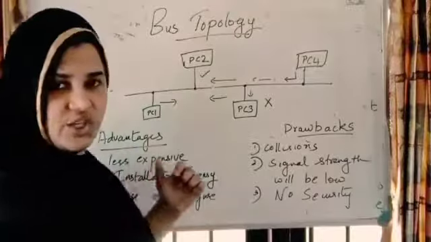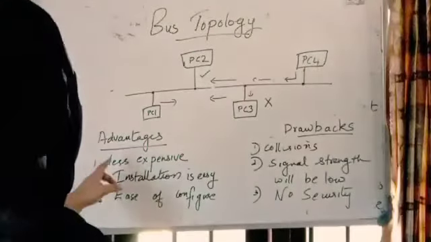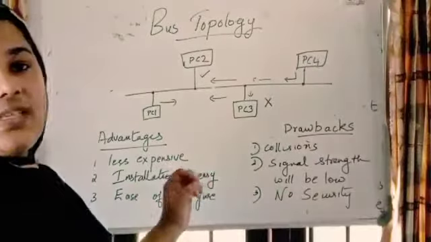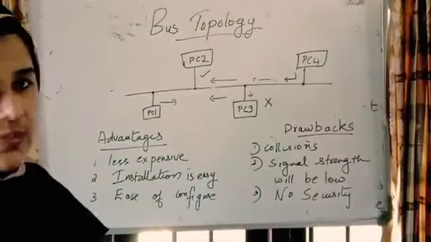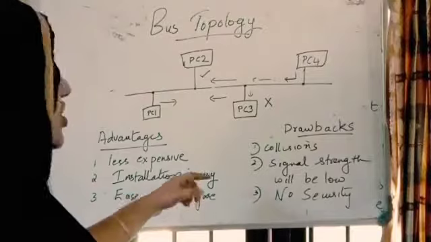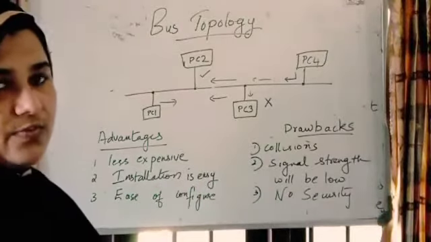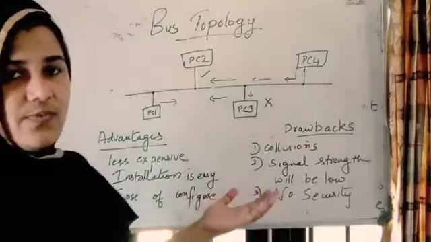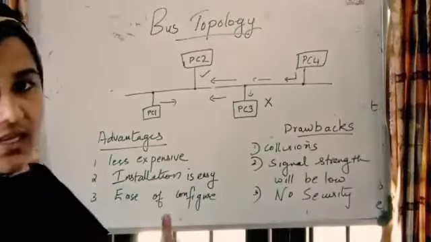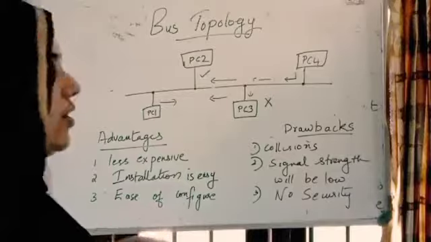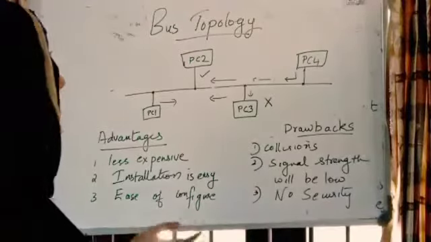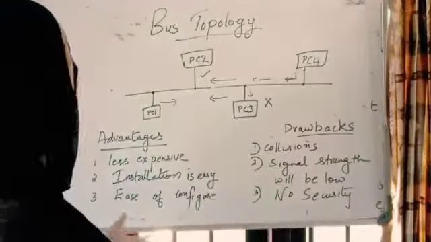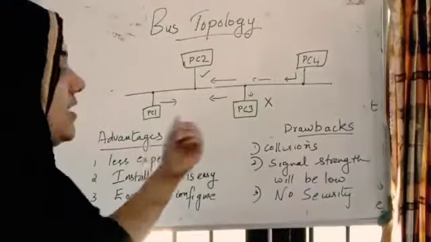Next we can check the advantages of bus topology. What are the advantages? Less expensive, because only cable is needed. Then installation is very easy. If you want to install more computers, it is very easy, and ease of configuration also. If you want to configure the cable, everything, it is very easy. So these are the advantages and drawbacks.